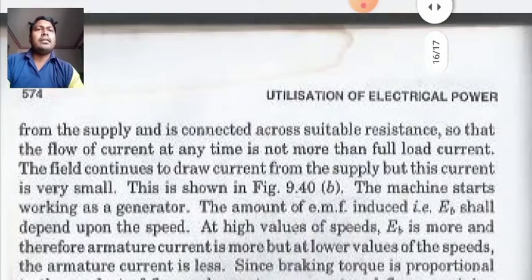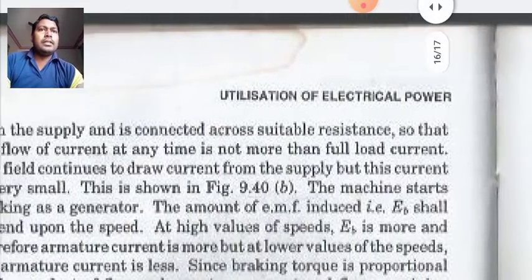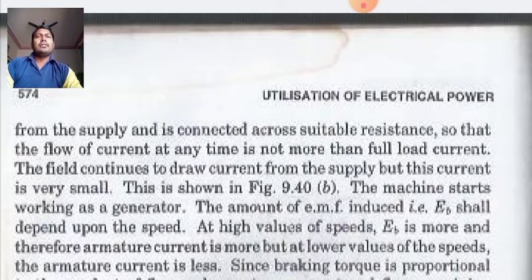The supply is disconnected and the armature is connected across a suitable resistance, so that the flow of current at any time is not more than the full load current. The field continues to draw current from the supply, but this current is very small. The machine starts working as a generator. The amount of EMF induced, that is EB, shall depend upon the speed. At high values of speed, EB is more, and therefore armature current is more. But at lower values of the speed, the armature current is less.